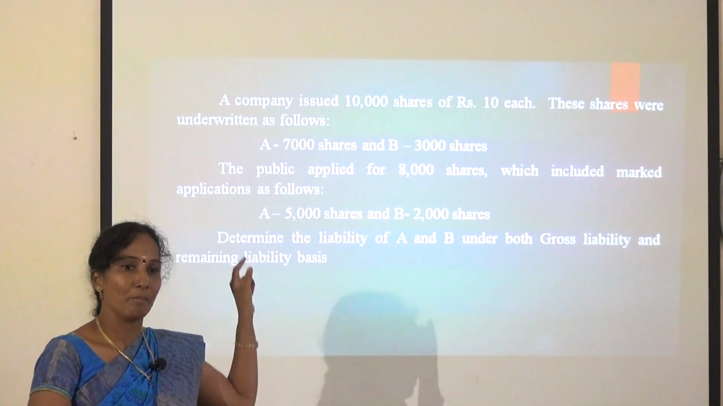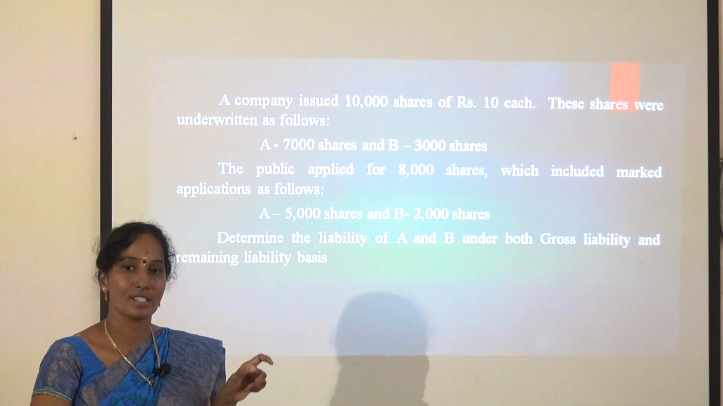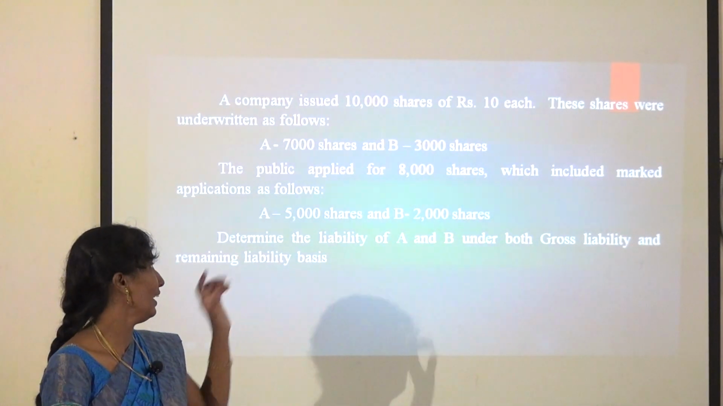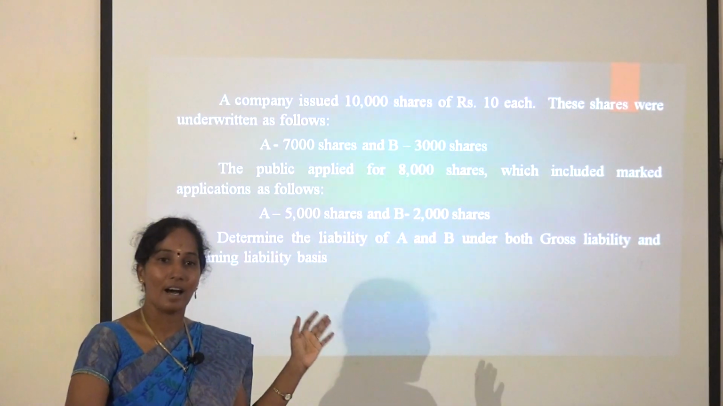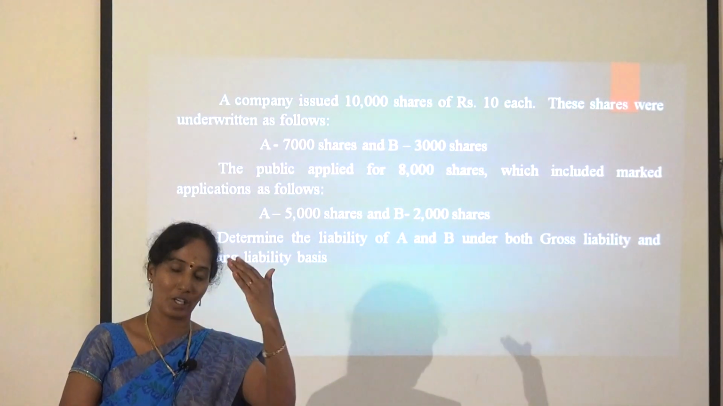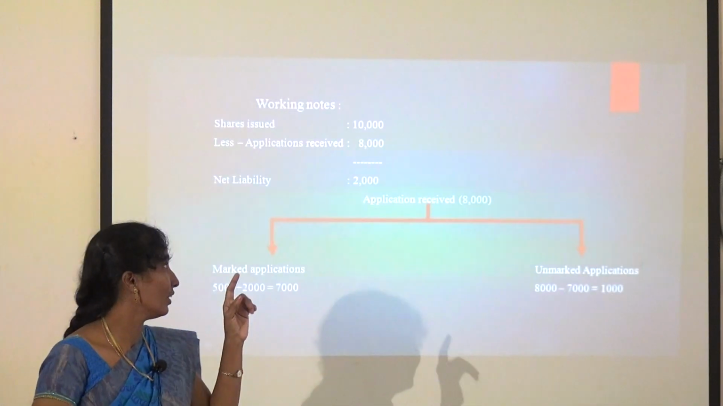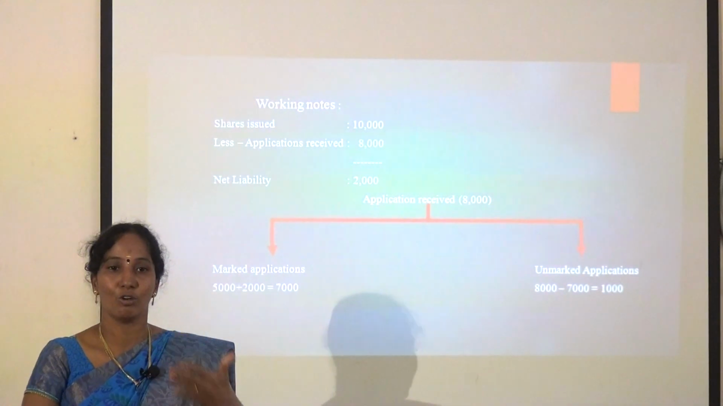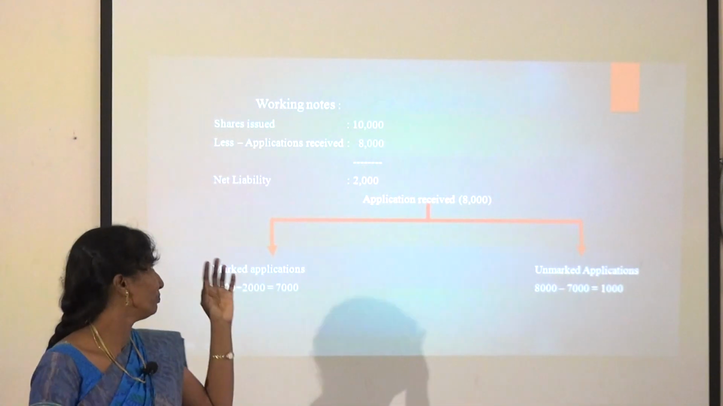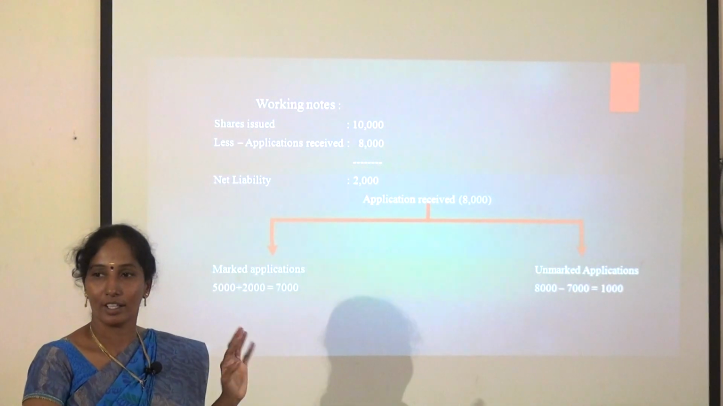Once again, I repeat the content of the sum. Total shares issued 10,000, public offered only 8,000 shares, and marked only 7,000. You know very well about the preparation of the statement of net liability. First you should work out the workings, after that go to the format. It's very easy. You will get the answer in the working notes alone.